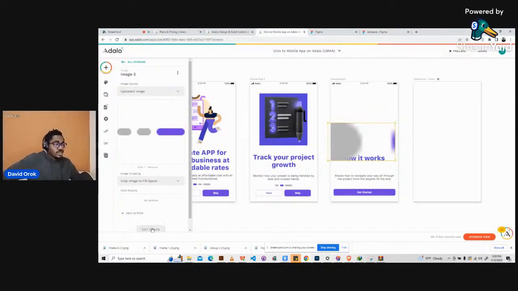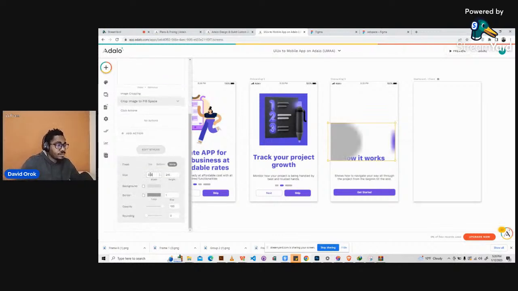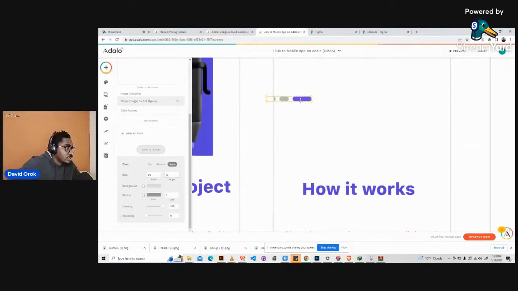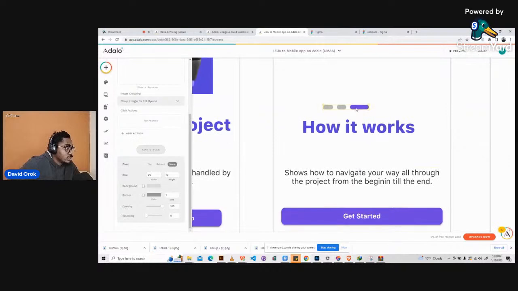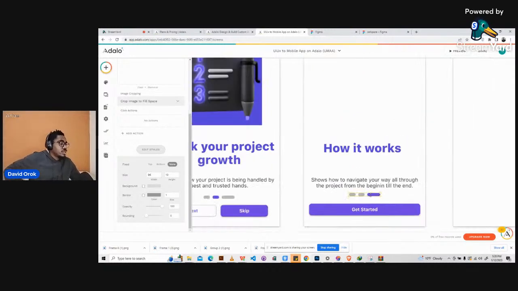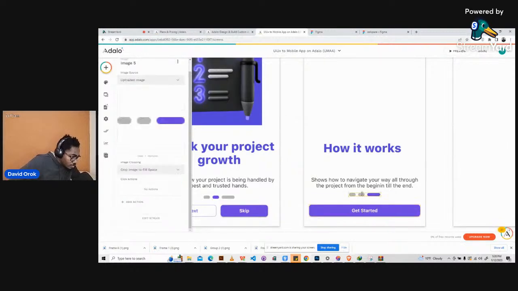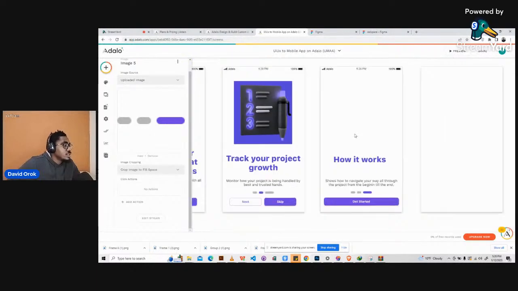Okay, so click on edit styles. Then change this to 96. Then go ahead and change this to 10. And that's it. So zoom in so you can actually push it around because it's quite tiny. So zoom in, then bring it here. Okay, so that's it. Just try to see if you have done it well. Just use your eyes a bit. Okay, so just push this down a little bit. All right, so that's it. So what else? So we have how it works, this, that. So now, yes, let's go back to the video now.